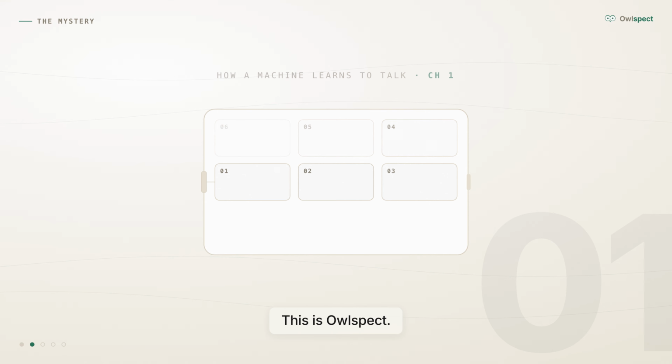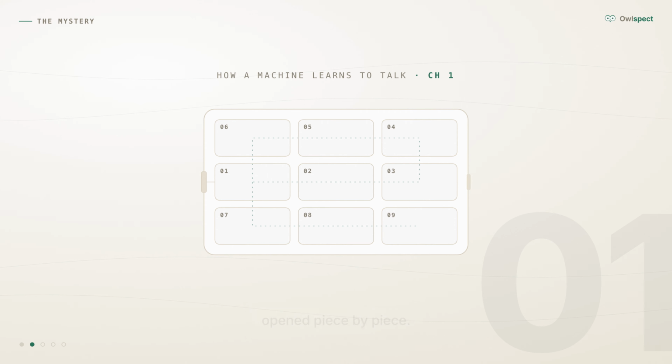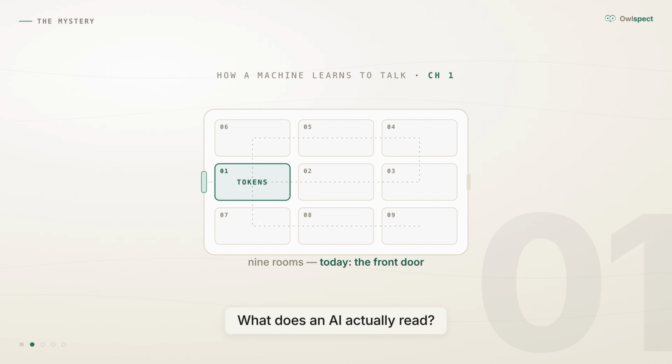This is Owlspect. Chapter 1 of How a Machine Learns to Talk. One season, one machine, opened piece by piece. Today, the front door. What does an AI actually read?